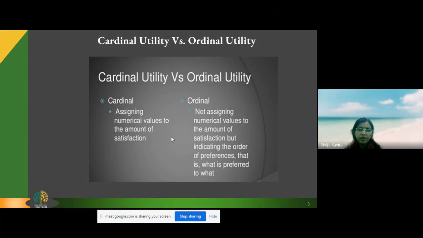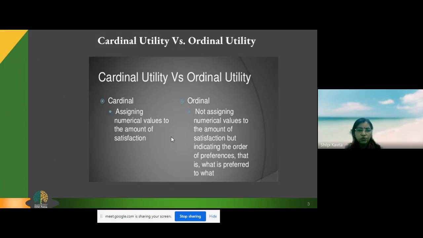Utility has been taken into two concepts, cardinal utility and ordinal utility. The cardinal utility approach, or the traditional approach, held that utility can be measured, just like we measure money in rupees and paise. But the ordinal approach, or the modern approach, said no. Utility is a psychological feeling. It cannot be measured. It is a subjective factor.